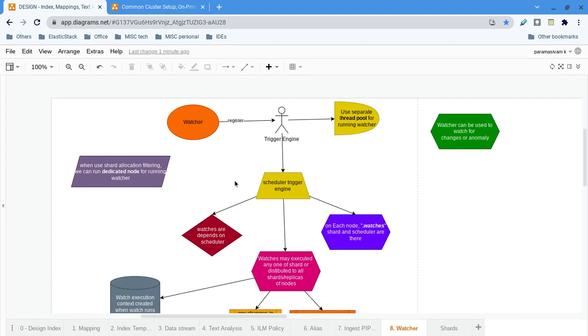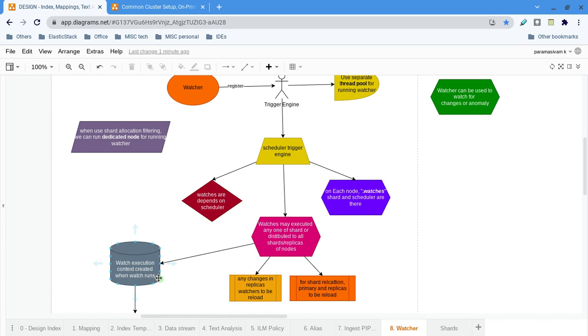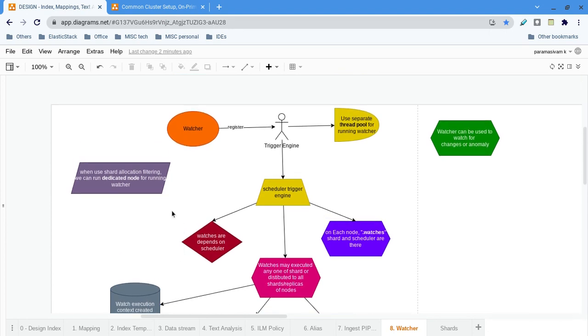So each watch is executed in a dedicated thread. But why don't we have a dedicated node for watch execution? Let's say you have 100 plus or 200 plus watchers. Even in one of our projects we have 200 plus watchers running, and sometimes even the intervals collide. So if you have a large volume of watchers, let's say 200 or 300 plus,